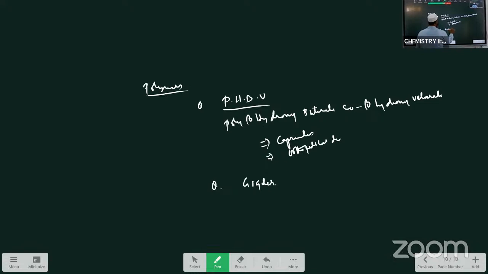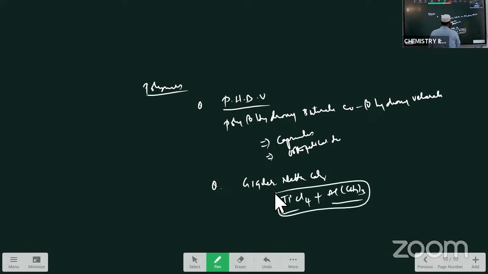व्हाट इज द जिगलर नटा कैटलिस्ट बोल के पूछा। Ziegler-Natta catalyst, what is this? Ziegler-Natta catalyst is used as a catalyst in the preparation of the polyethylene. So titanium tetrachloride TiCl4 plus trialkyl aluminum Al(CH3)3, taken thrice. Trialkyl aluminum, titanium tetrachloride, a mixture of this is called as the Ziegler-Natta catalyst, used in the preparation of the polyethylene. So this is about the Ziegler-Natta catalyst. Next, what is the polydispersity index? PDI किसको बोलते हैं?